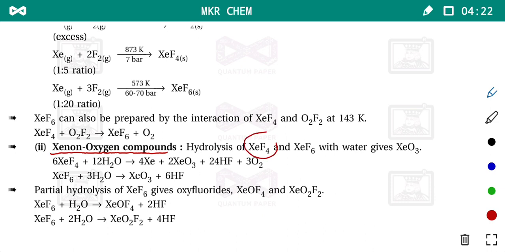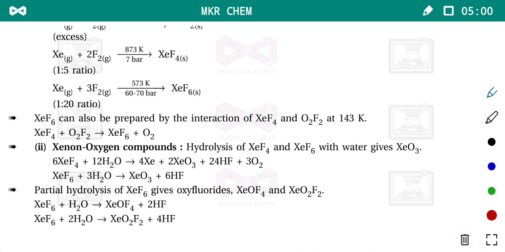By the hydrolysis of xenon tetrafluoride and xenon hexafluoride, we get xenon trioxide. This reaction is slightly lengthy so far as the stoichiometry is concerned. So first you have to write the reaction without stoichiometry. Xenon tetrafluoride by hydrolysis gives xenon trioxide, hydrogen fluoride is obtained, and oxygen is released. You have to remember the products also.